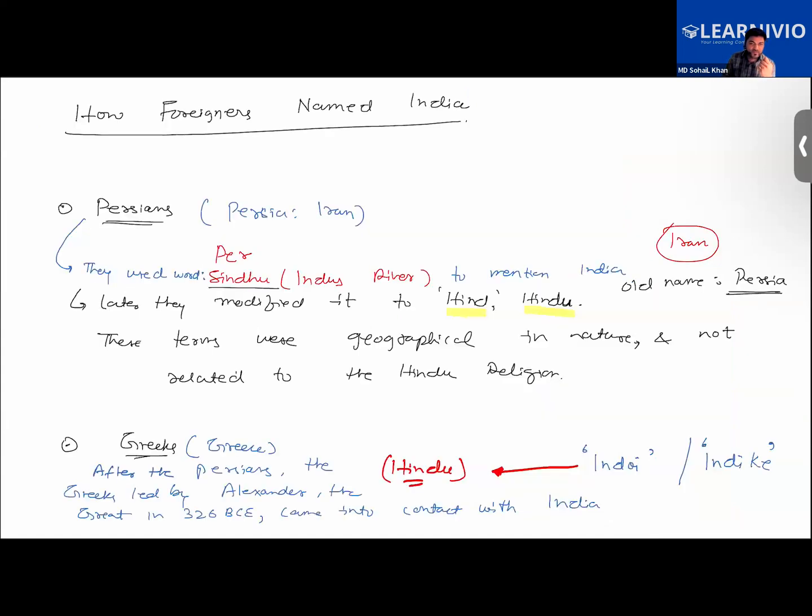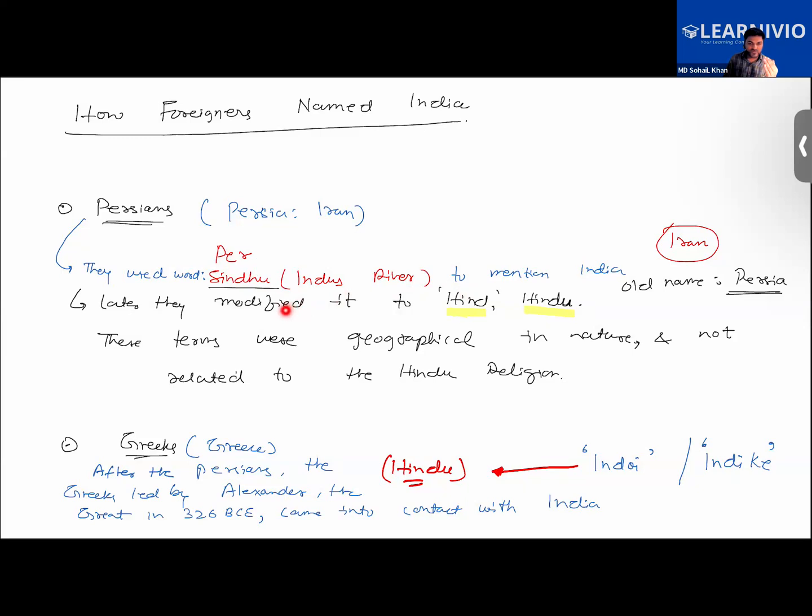Further, we learned about how foreigners named India. The Persians who came from Iran used the word Sindhu, which basically refers to the Indus River. So they called India by the word Sindhu. But this term Sindhu later got modified to Hind or Hindu.